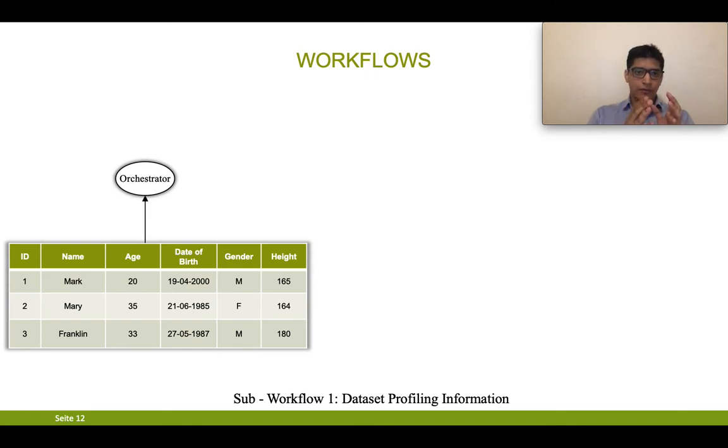But in the presentation, we will just take three records as a snippet. First, this dataset is provided to the orchestrator, and that's the start of the framework. This dataset comprises six columns of different data types. Some are integers, some are strings, some are characters, some are boolean, and some are dates.